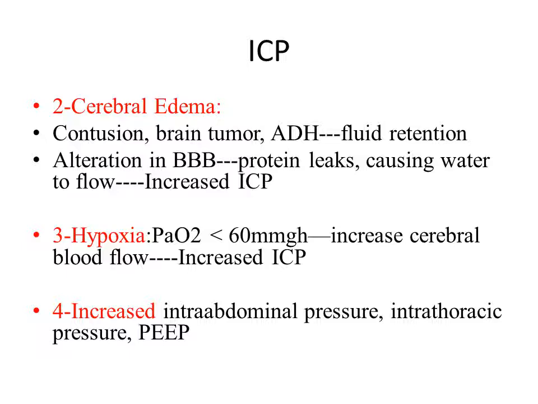The third factor is the hypoxia. Decreasing the PaO2 to less than 60 mm mercury may increase the cerebral blood flow and thus increase the intracranial pressure. Also, other factors like intra-abdominal pressure, increasing intrathoracic pressure, positive end expiratory pressure increase. All of these factors increase the intracranial pressure. PEEP increases the intrathoracic pressure, so that increases the intracranial pressure. So cerebral blood volume, cerebral edema, hypoxia, increased intra-abdominal and intrathoracic pressure may lead to increase in intracranial pressure.